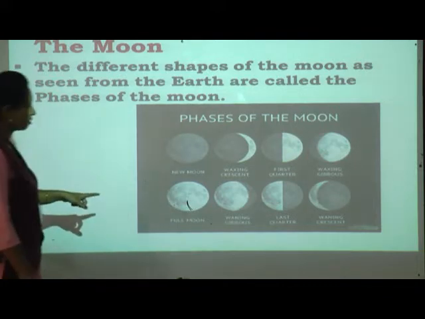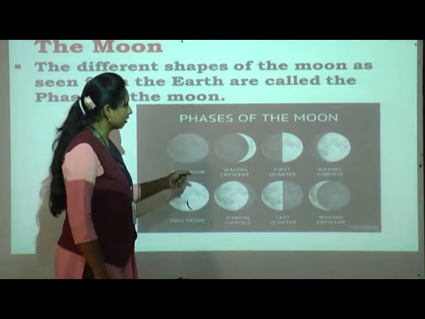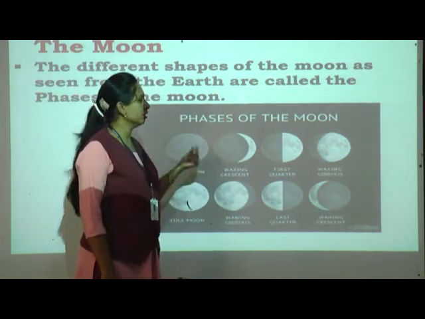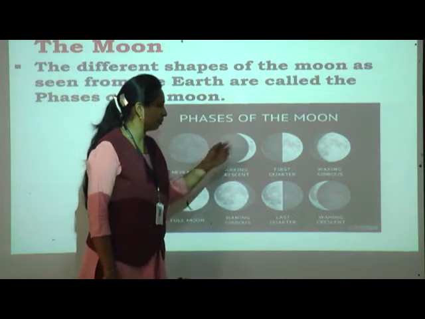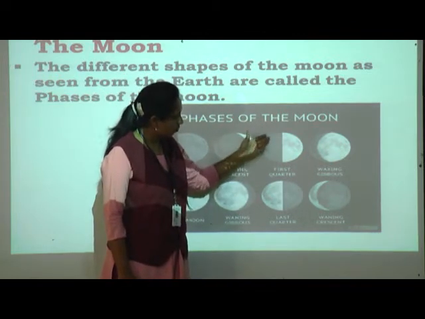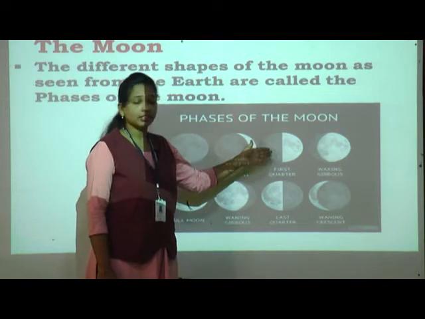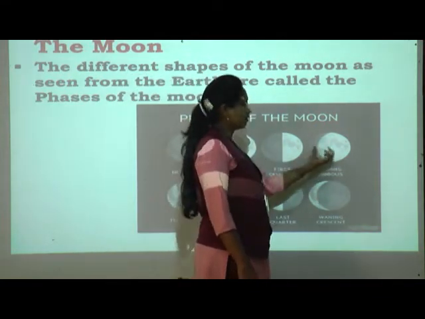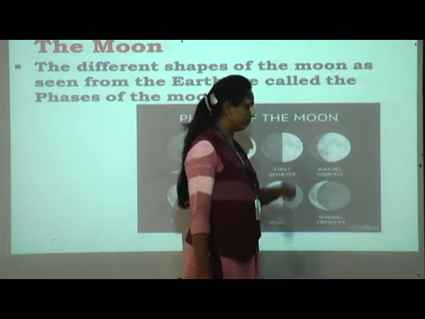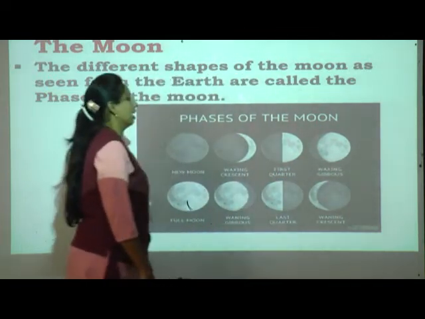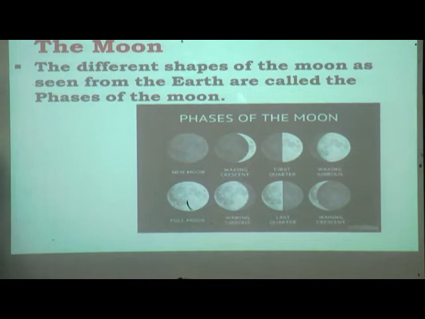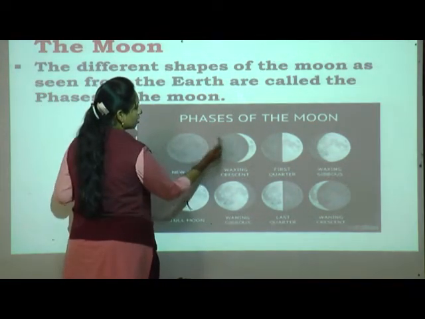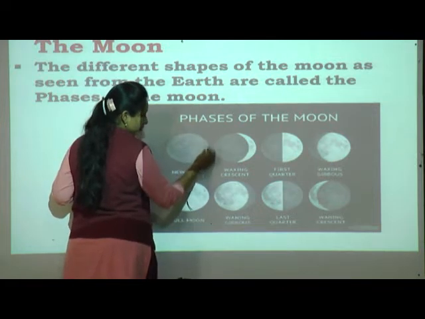See, new moon means fully dark. When we see a small portion of the moon, it is known as a crescent moon. Then when we see more than that, it is known as a half moon, and when we see more than half, it is known as a gibbous moon. Understood? Are you getting it? Then later on we can see it is full. The sun reflects on it, this much we can see.